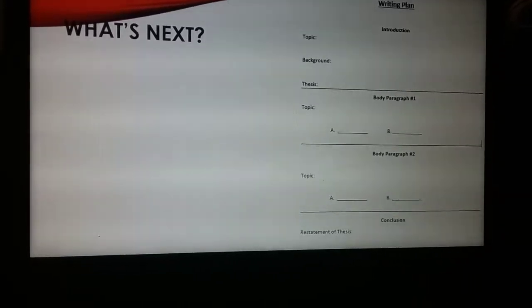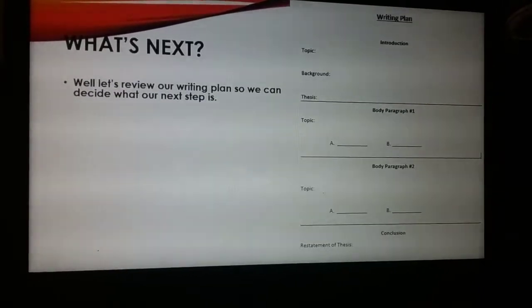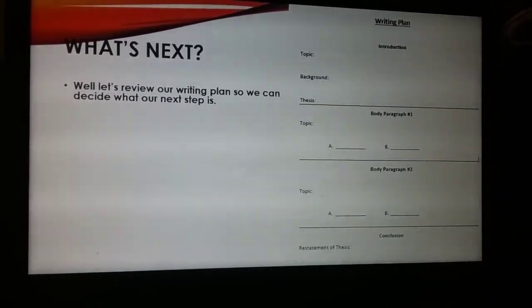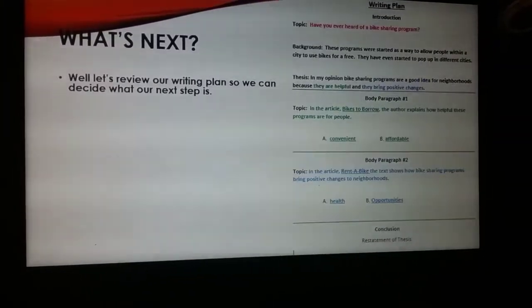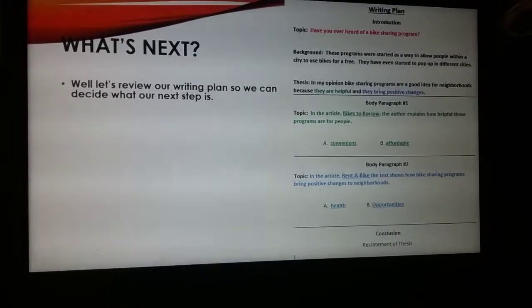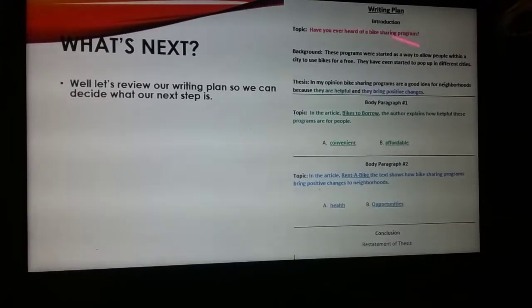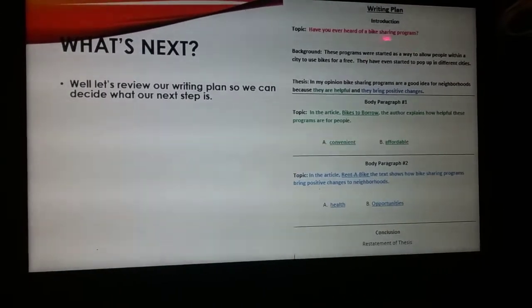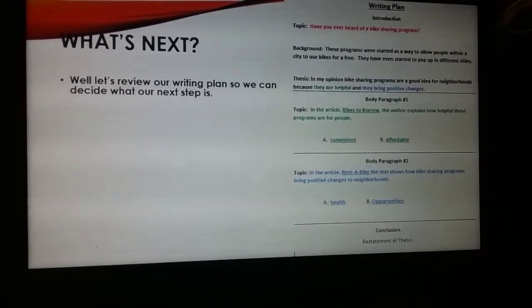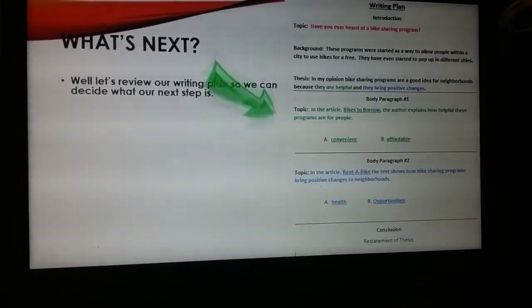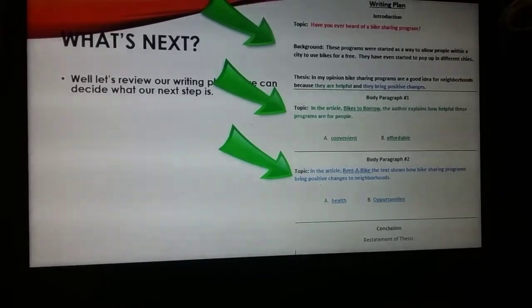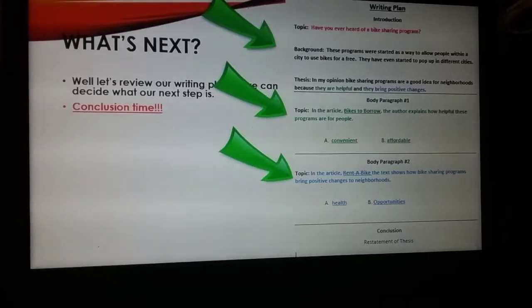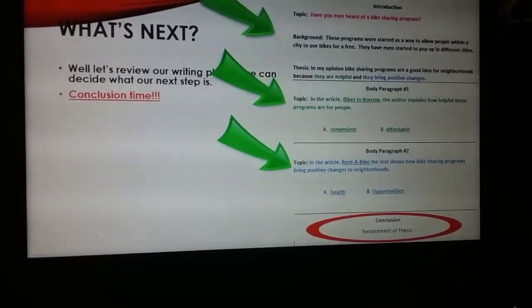All right. So now that that's said, that brings us to what's next. Well, first of all, let's review our writing plan so we can decide what the next step is. We know that we've already completed everything down to body paragraph number 2. I did that on my writing plan, which is about bike sharing programs. You were supposed to do that on your writing plan, which is about snakes. So we did the introduction, body paragraph number 1, and body paragraph number 2. So now it is conclusion time.